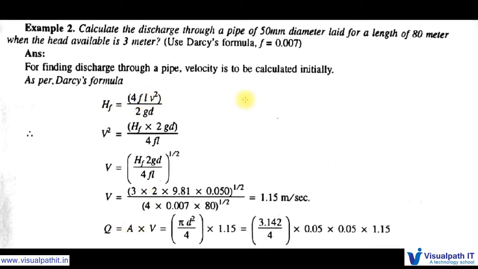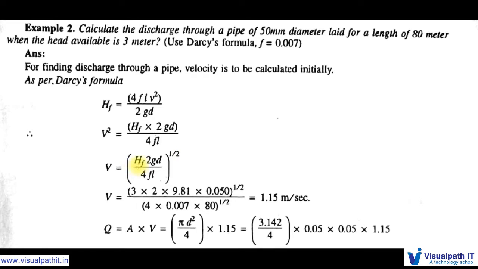Here we know the area because the diameter is 50 mm, so area is equal to pi by 4 d square. So we know the d value, so based on that we can calculate the A value, and we need to calculate the Q. But V also we need to calculate. So we can calculate from hf is equal to 4f L v square by 2gd. So v square is equal to hf into 2gd by 4fL. So V is equal to (hf into 2gd by 4fL) whole power 1 by 2.